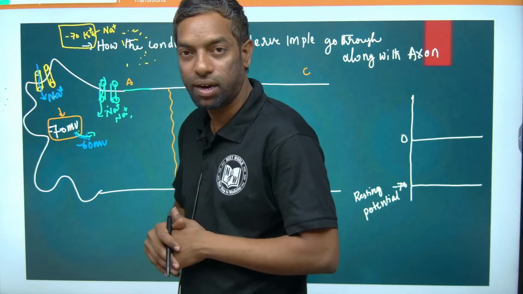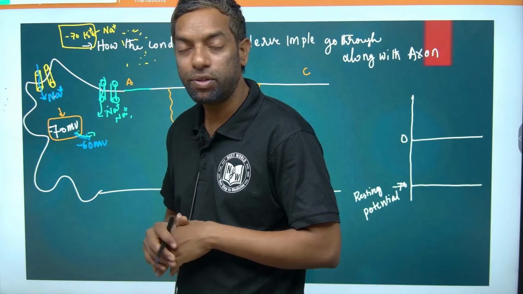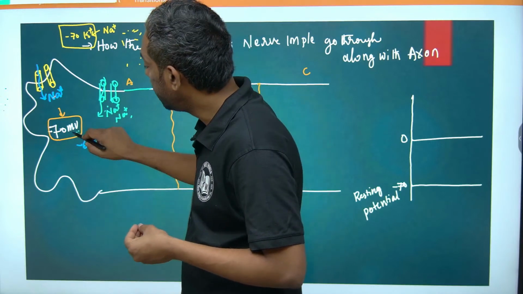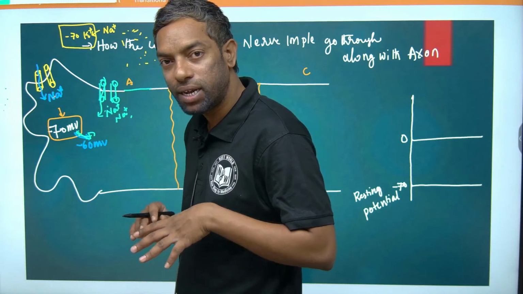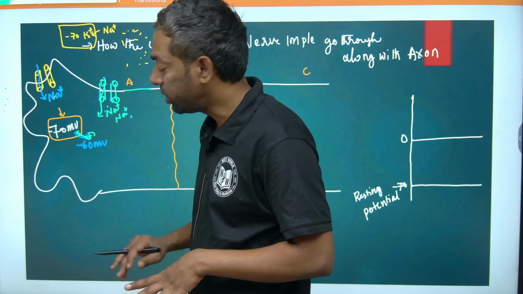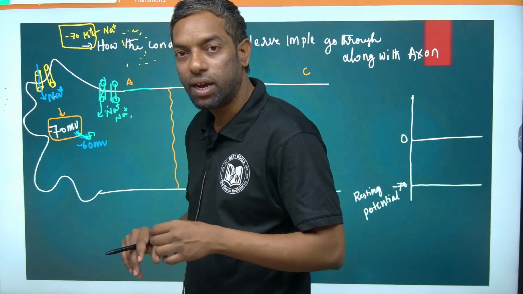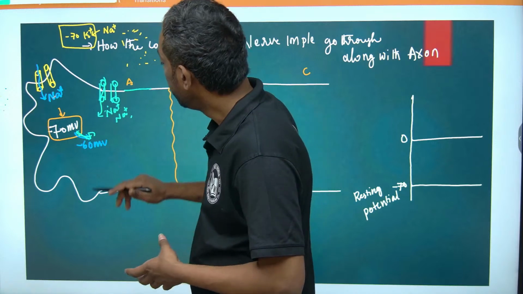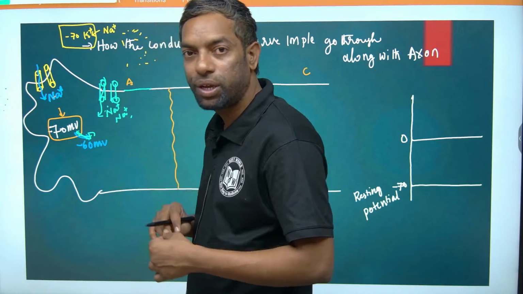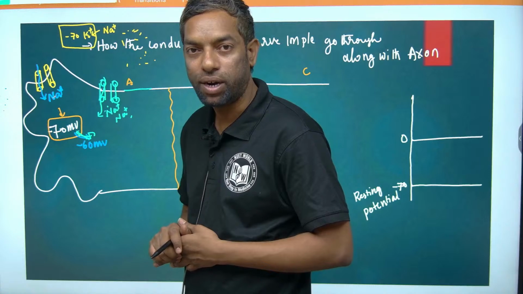Whenever the voltage changes, it activates the voltage gated channel, and in that way huge amounts of sodium enter into the neuron.